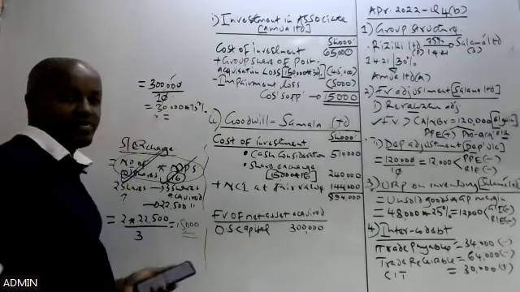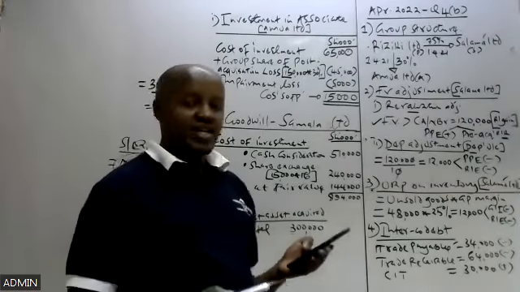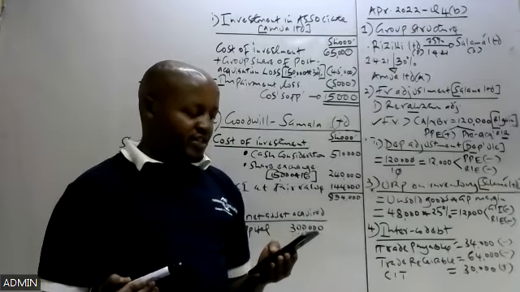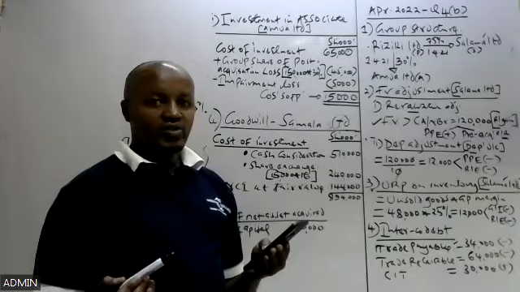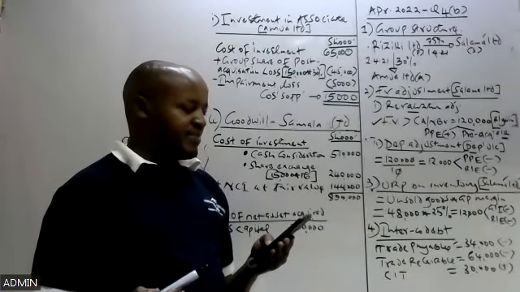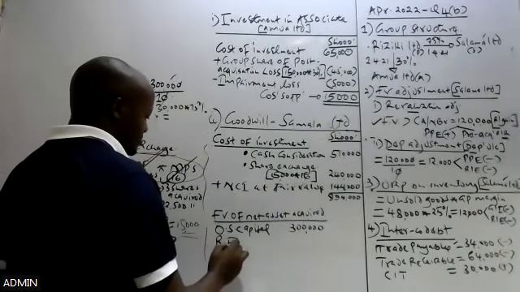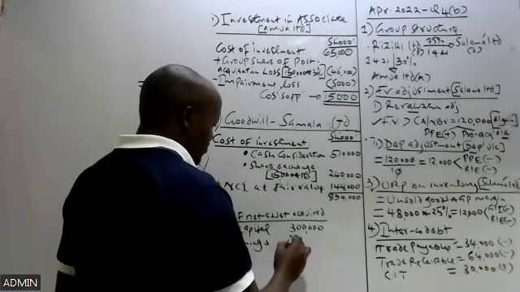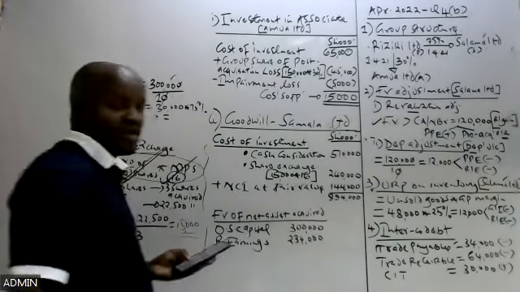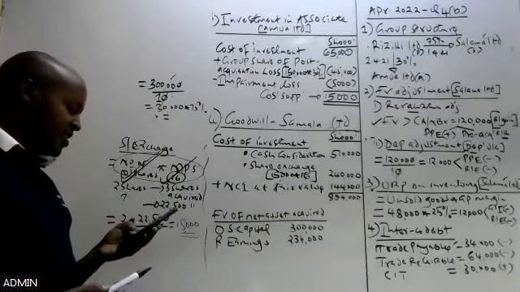And then to this, what do we add? We add pre-acquisition reserves. Pre-acquisition reserves are the reserves Sarama Limited was having at the date of acquisition. And one of the pre-acquisition reserves is what we have in paragraph 1, the first sentence, where we are told that on 1st April 2021, Sarama Limited acquired 75% of the equity shares in Sarama when the retained earnings of Sarama was 234. So that retained earnings on the date of acquisition is a pre-acquisition retained earnings.